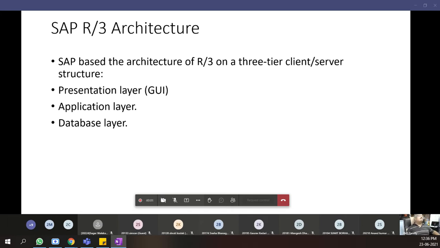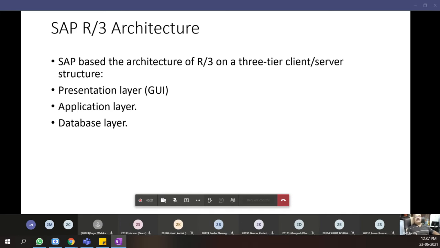What is GUI? Graphical user interface. Please note down. GUI stands for graphical user interface, which means it is the user interface. It is the user who's working on your system. That is the first layer. The second is the application layer and the third is the database layer.